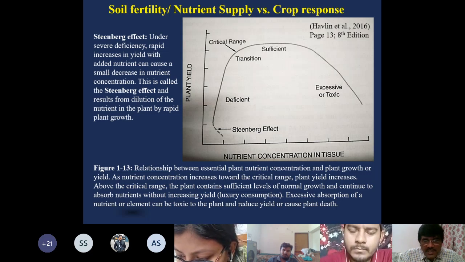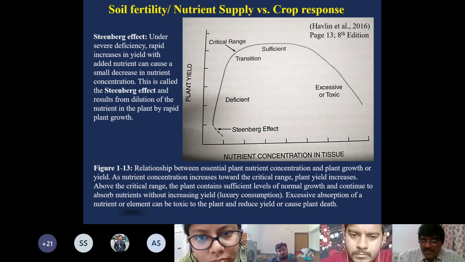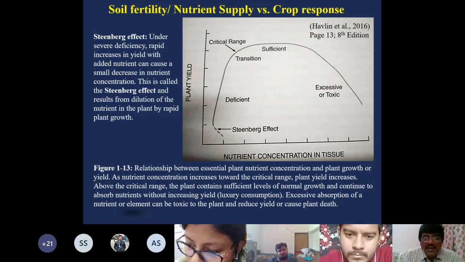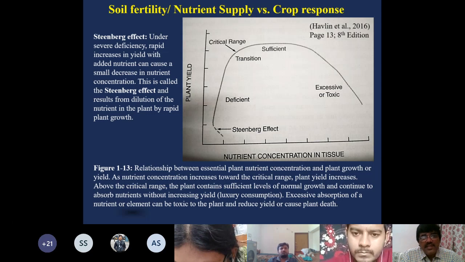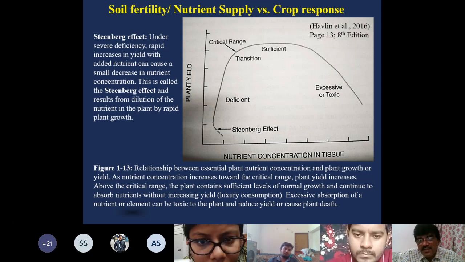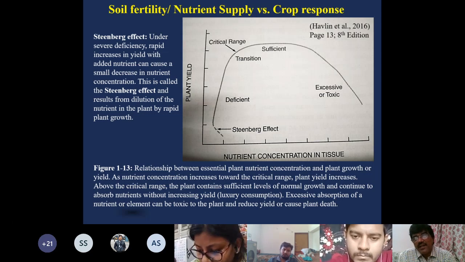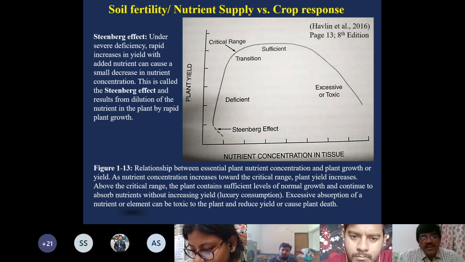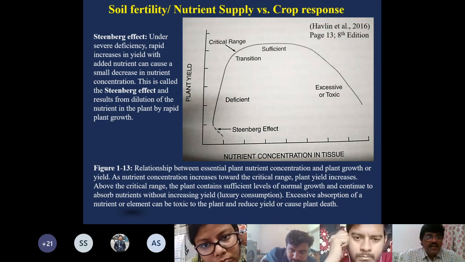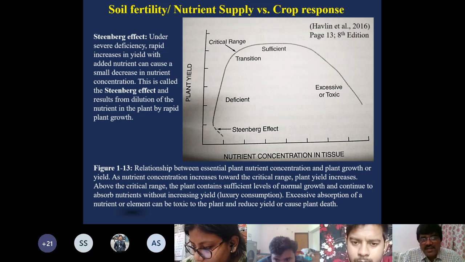You can also see one Steenberg effect here. Steenberg was named after the scientist, and I have taken this from Havlin's book, page number 13. So you can see the Steenberg effect is under severe deficiency. On the x-axis, when you move towards the right, on the left side it is more deficient because the concentration of the nutrient in the tissue is very less. So under severe deficiency, a rapid increase in yield with added nutrient can cause a small decrease in nutrient concentration.